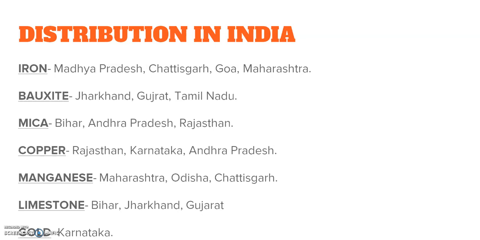Copper in Rajasthan, Karnataka, Andhra Pradesh. Manganese in Maharashtra, Odisha, Chhattisgarh. Limestone in Bihar, Jharkhand, and Gujarat. And gold, particularly in Karnataka. So, in Karnataka, there is a region which is known as the Kolar region. So, there we find gold mines.